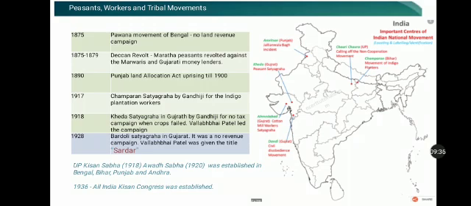So accompanied by Rajendra Prasad and J.B. Kripalani, Gandhiji reached Champaran in the year 1917, and he began to conduct a detailed inquiry into the conditions of the peasants. This angered the district officials, and they ordered Gandhi and Rajendra Prasad and other congressmen to leave Champaran. But Gandhiji defied this order, and he was even willing to face imprisonment.